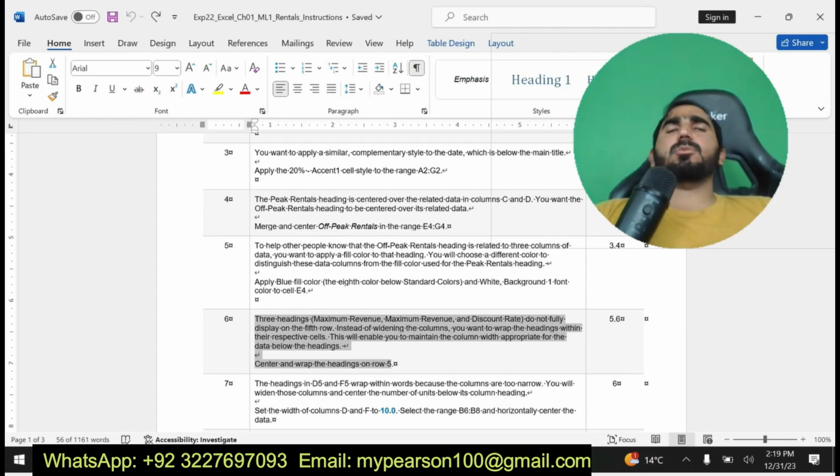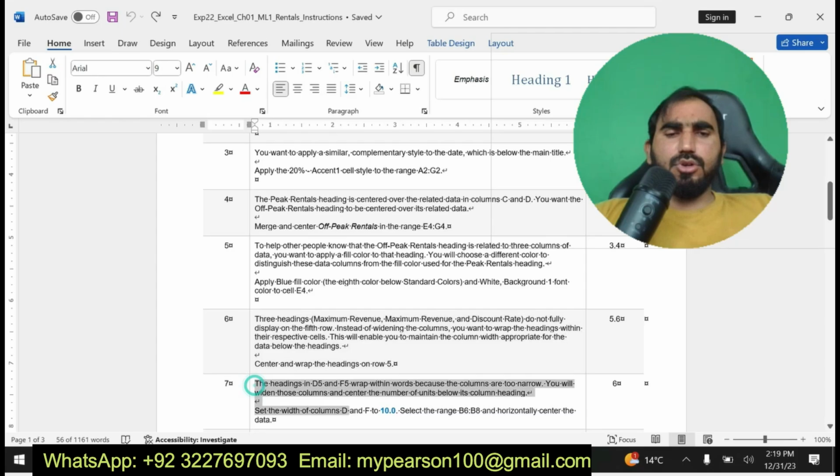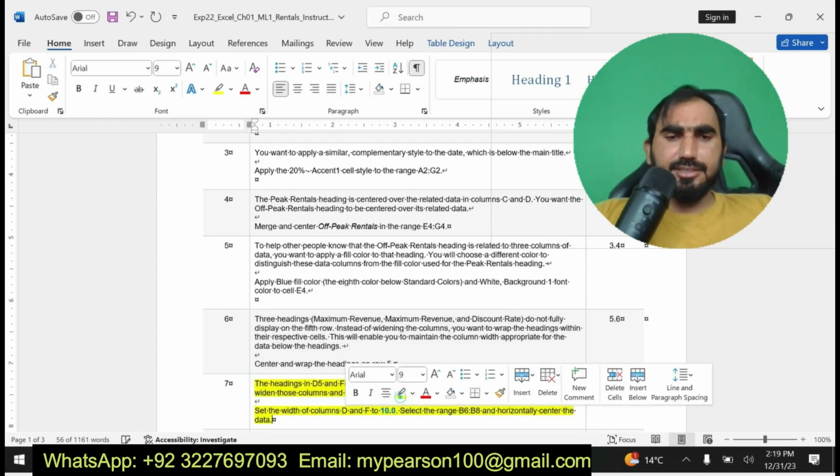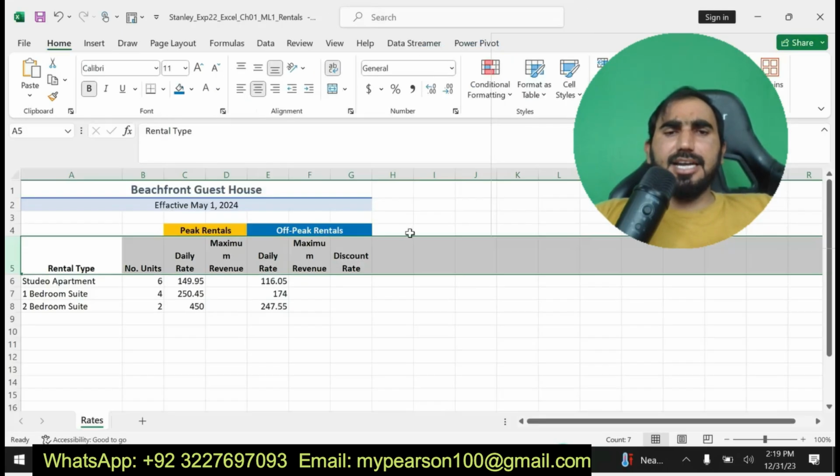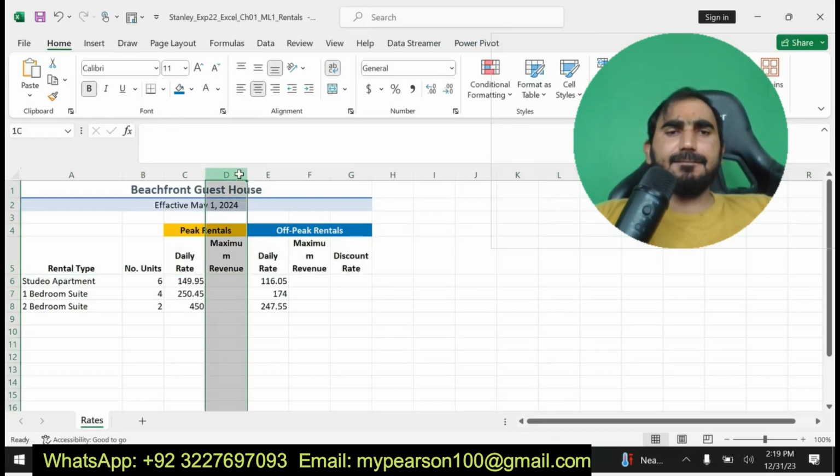Okay, you can see here I am going to do this one. Now I am going to solve step number 7. Set the width of columns D and F to 10.0. Select the ranges B6 to B8 and horizontally center the data.